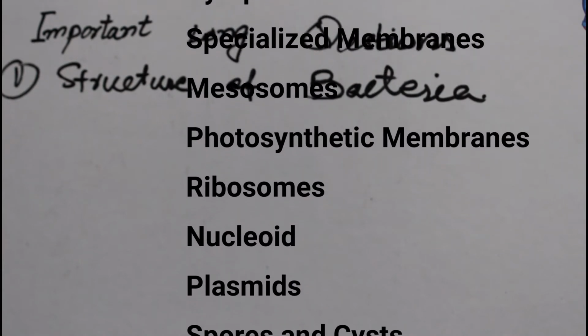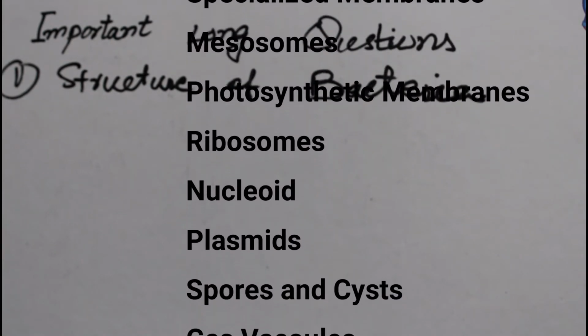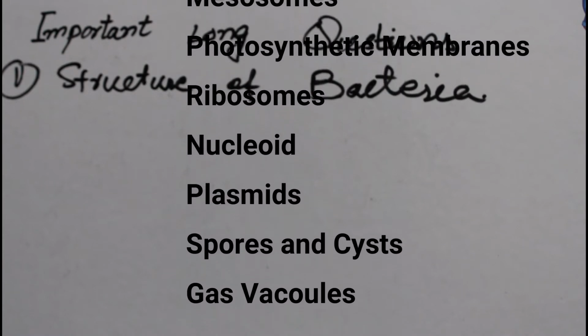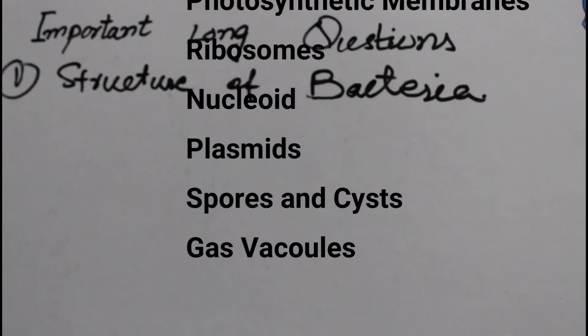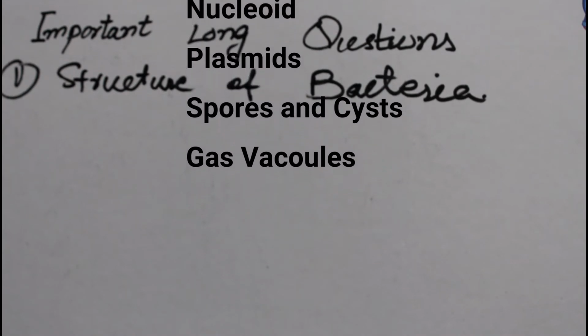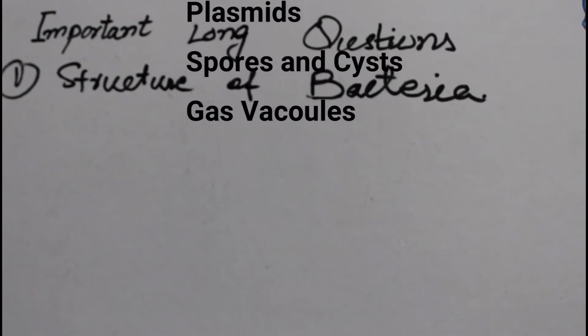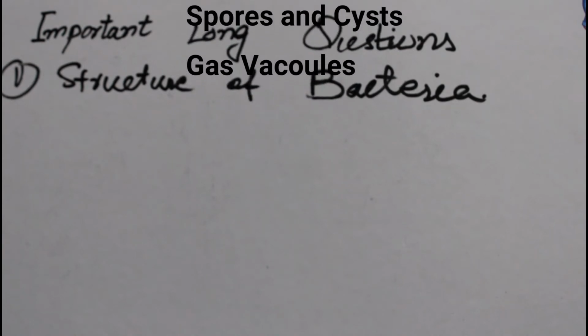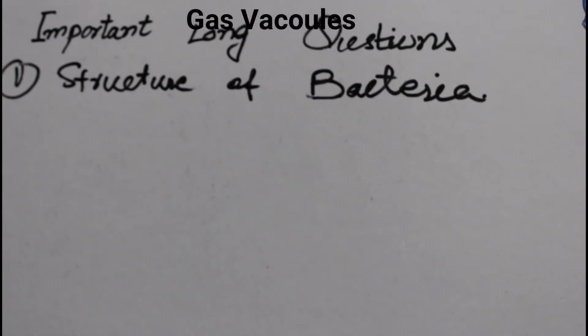In the cytoplasm comes its genetic material, ribosomes and other things in the nucleoid, and plasmids, which are the extra chromosomal DNA. And then come the spores and cysts, and the last one is gas vacuoles. So in this way you have to tell all the points, because it's a long question, so there are about 10 main points which you have to tell in this question.